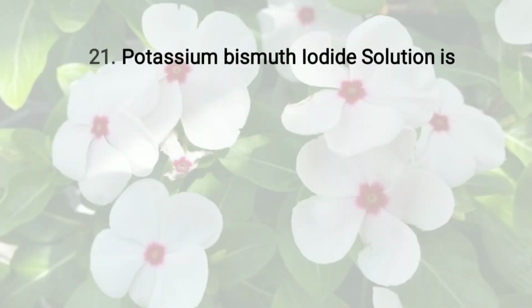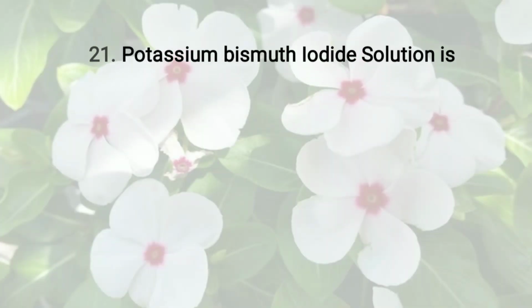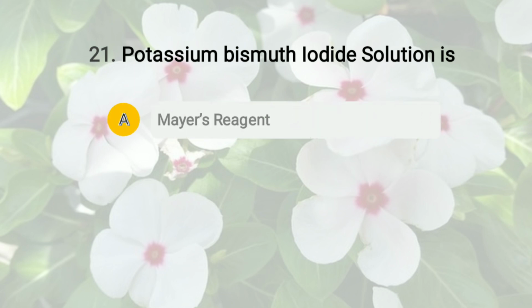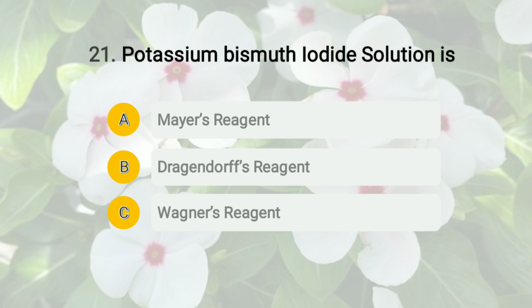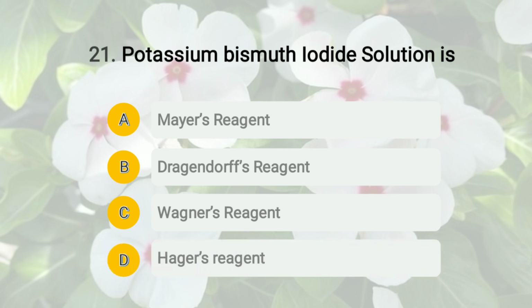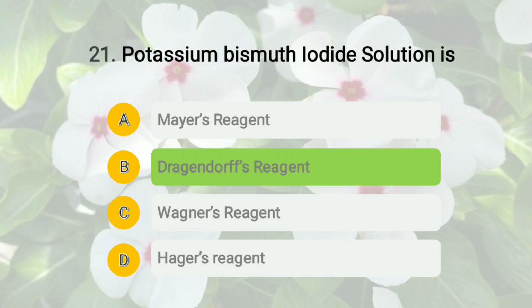Then moving to question number 21. The question is: potassium bismuth iodide solution is, and the options are: A, Mayer's reagent; B, Dragendorff's reagent; C, Wagner's reagent; and D, Hager's reagent. The right answer of this question is option B, that is Dragendorff's reagent.